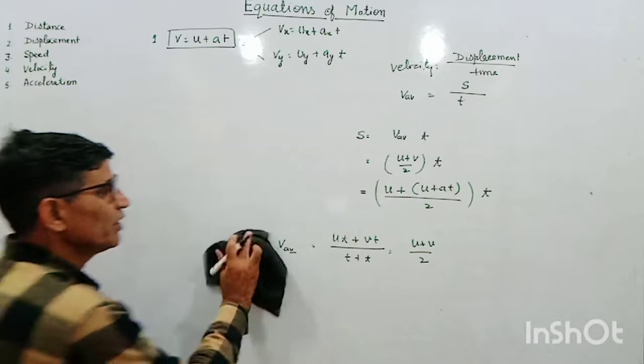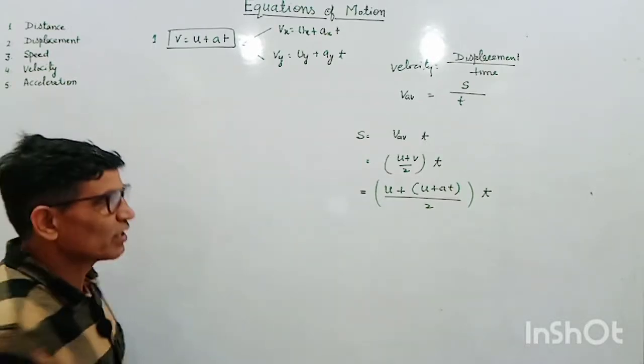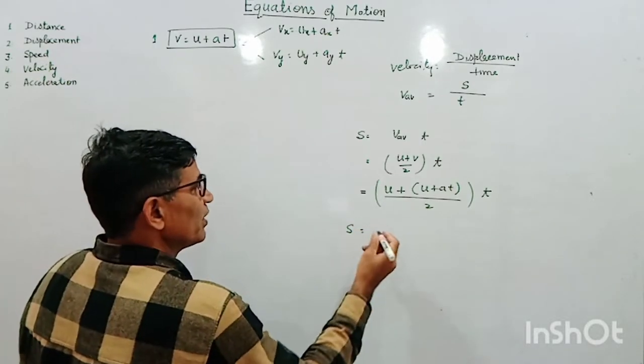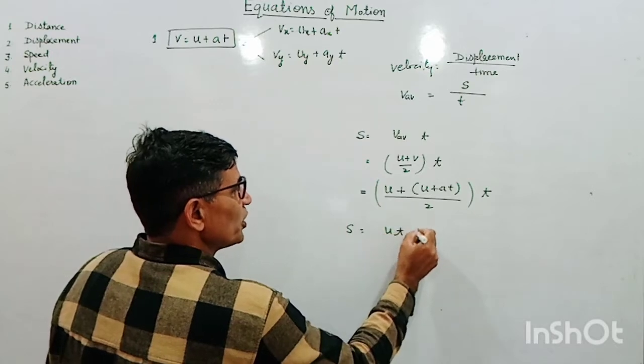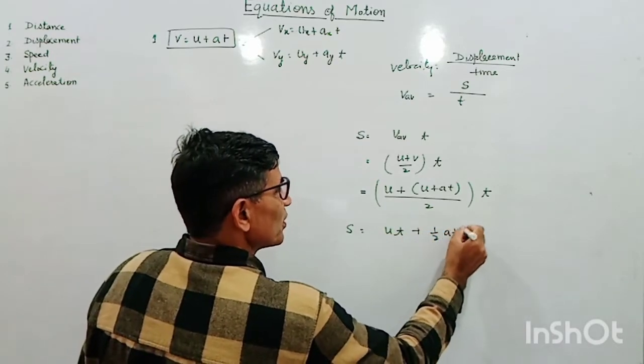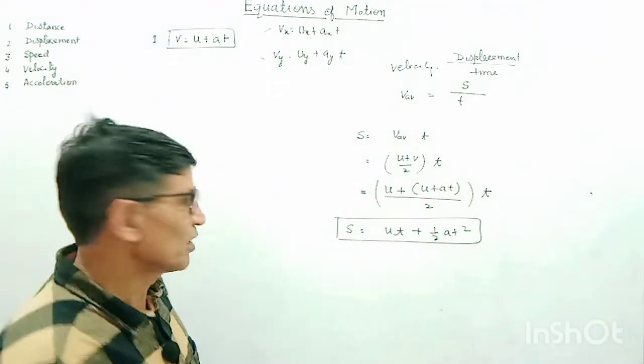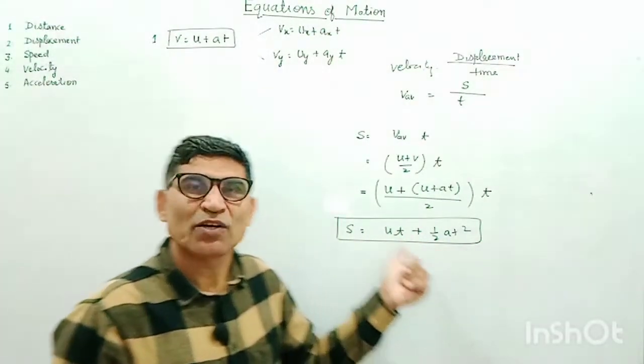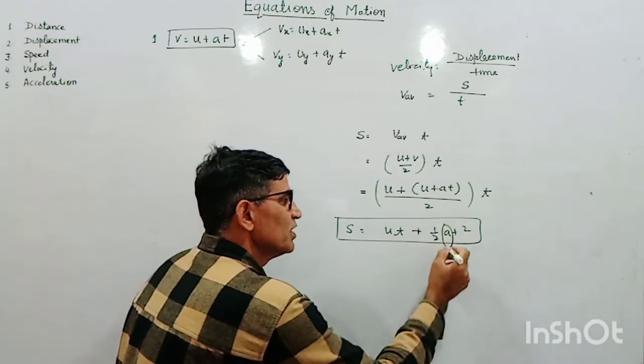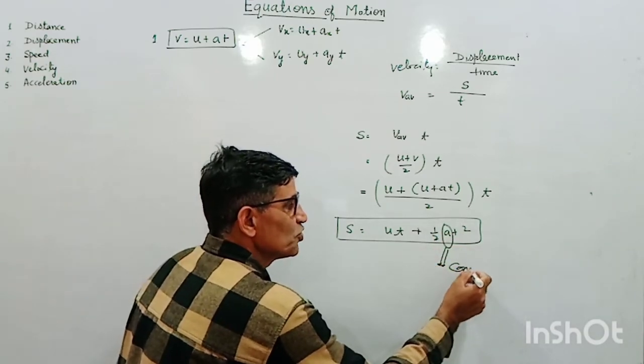On calculating, you will end up with the equation s equals ut plus half at square. This is the second equation of motion, but I remind you, this is valid only when the acceleration is constant. This should be constant.